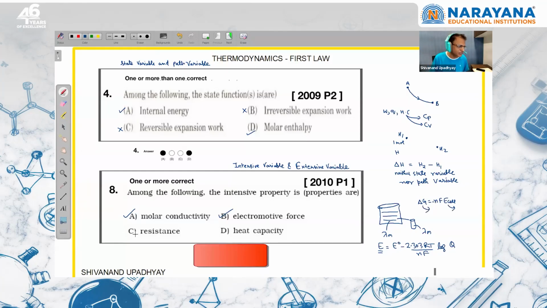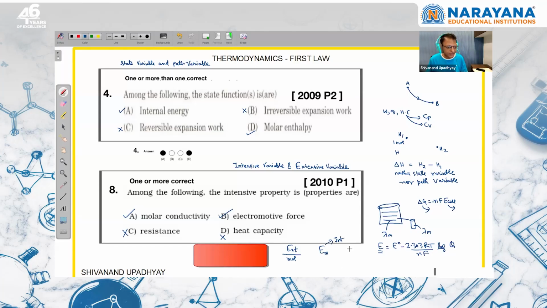Resistance, you know, depends on the length. So it is an extensive variable, and heat capacity is an extensive variable. Again, when we are talking about intensive and extensive variables, suppose an extensive variable is there, and if I divide the extensive variable by total moles of the system, like internal energy, which is an extensive variable, and divide by total moles, it is molar internal energy. So molar internal energy will become an intensive variable.